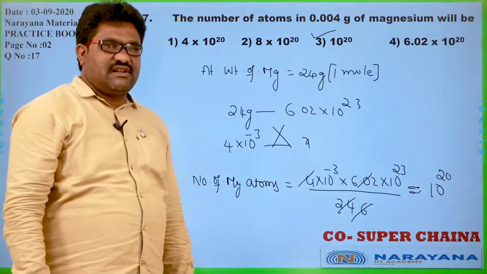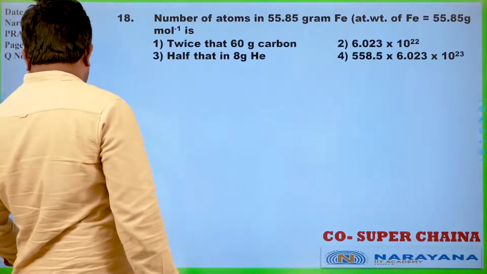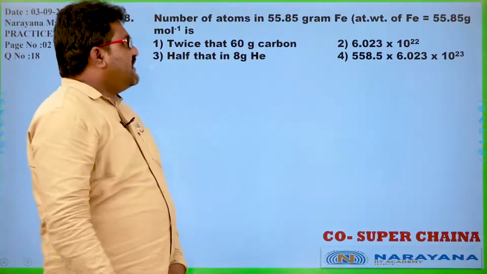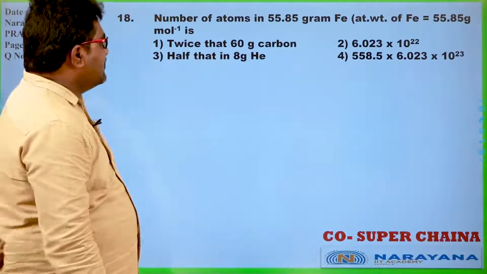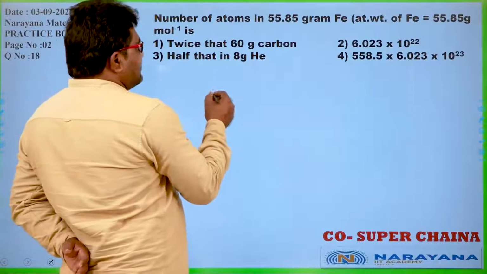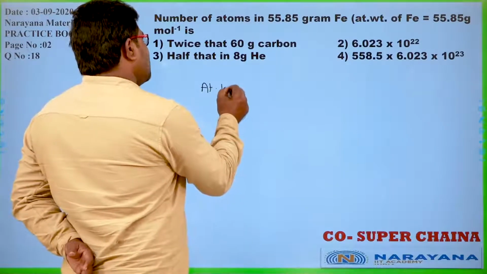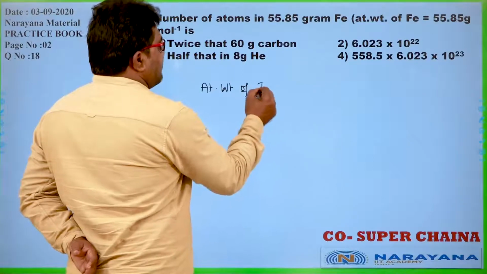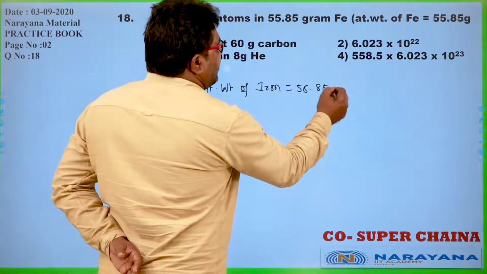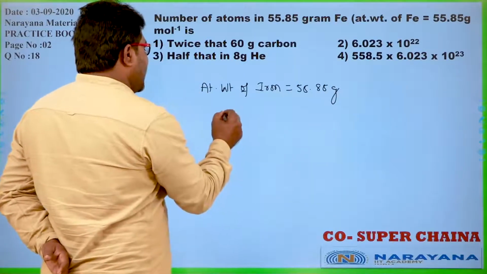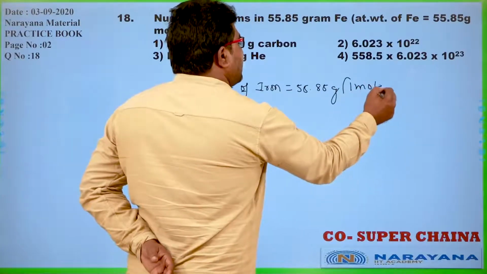Let us go for the next question. Number of atoms in 55.85 gram iron. The atomic weight of iron is nothing but 55.85 grams. If we take the atomic weight of a substance, it contains 1 mole of atoms.